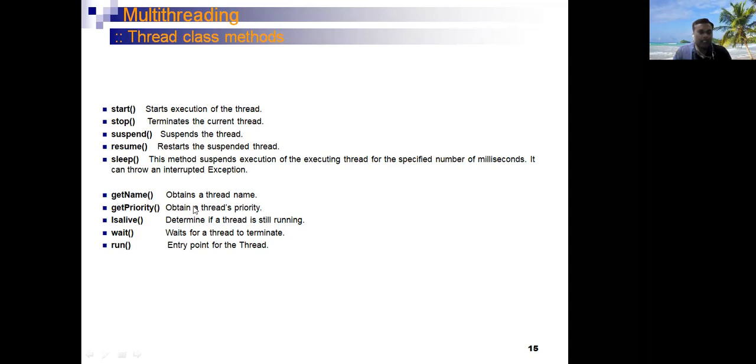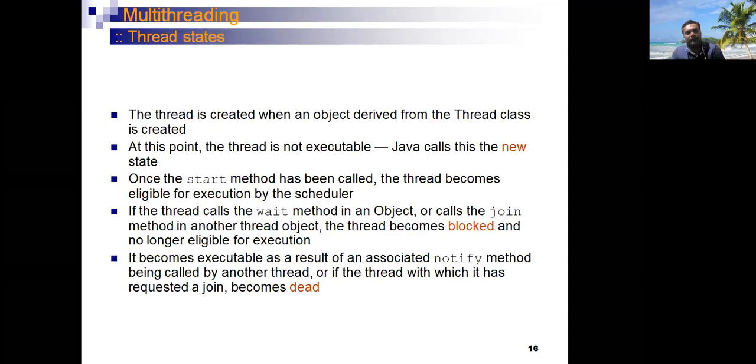Then getName is used to obtain a thread name. getPriority is used to obtain the priority of a thread. isAlive is used to determine if a thread is still running. The join method is used to wait for a thread to terminate, and the run method is used as an entry point for the execution of a thread.